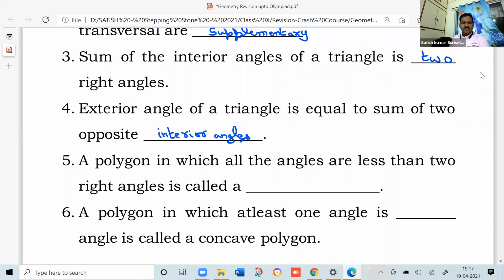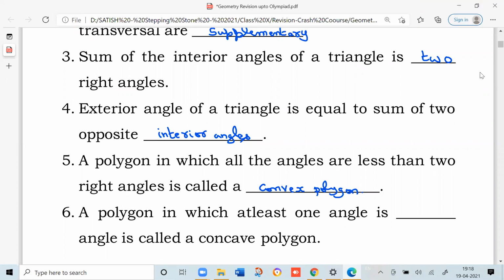Next, a polygon in which all the angles are less than 2 right angles is called a convex polygon. A polygon in which at least one angle is dash angle is called a concave polygon.